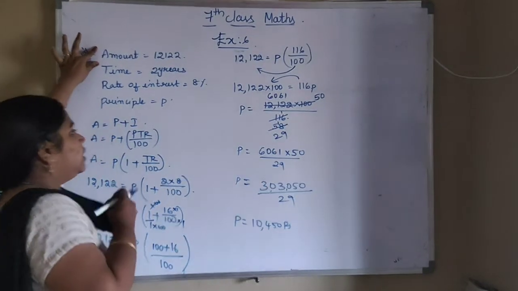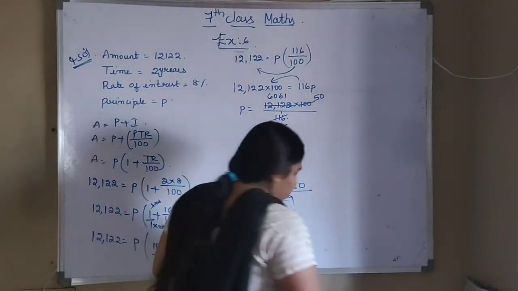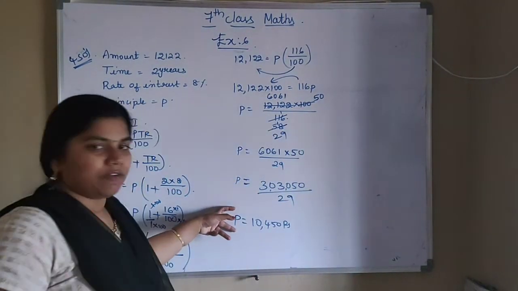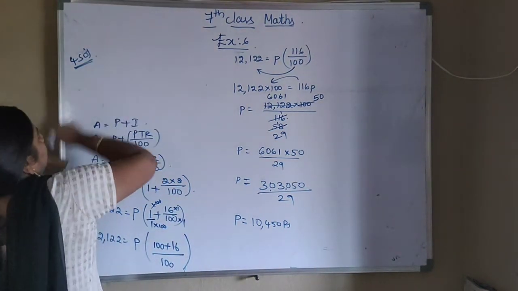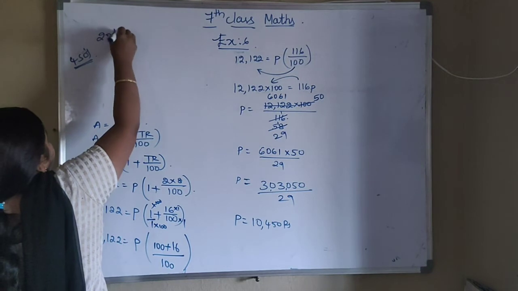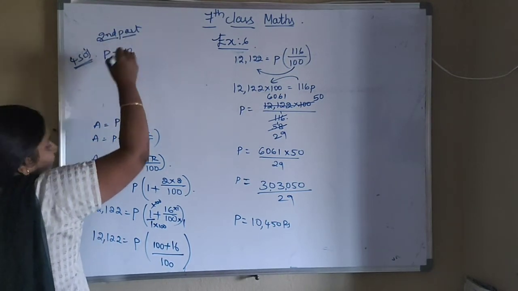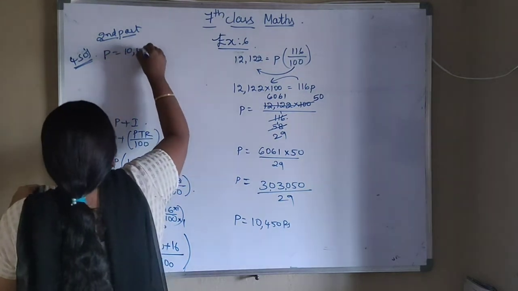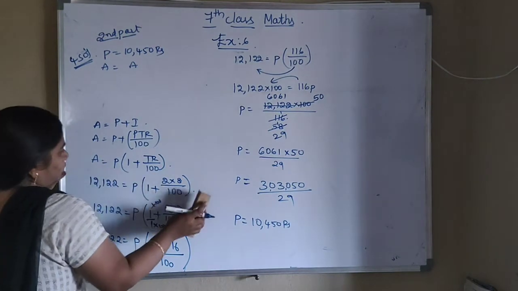Now next is the same question, but the second part we are having. So by using this principal, we have to find the second part. Now second part in this. So principal value you got as 10,450 rupees. Amount you have to find now.